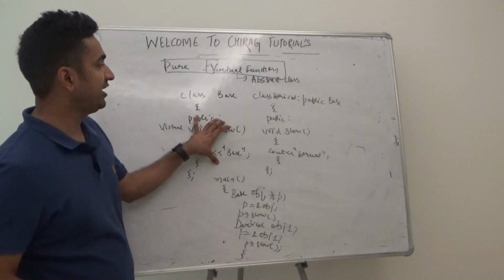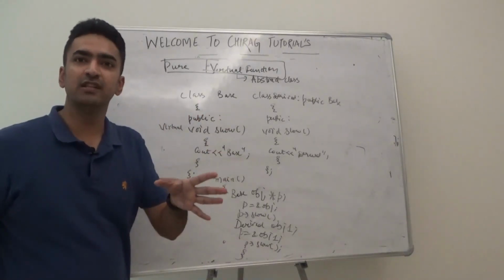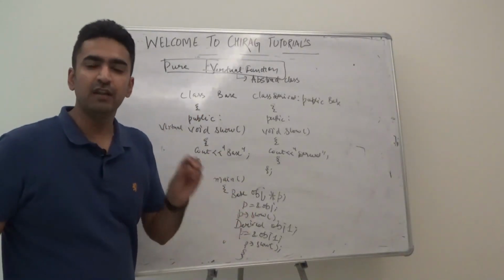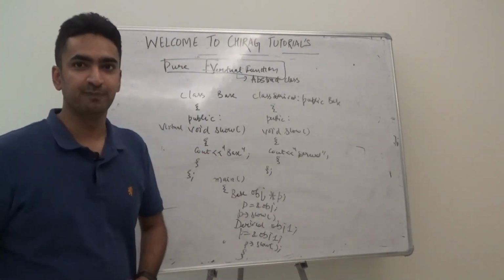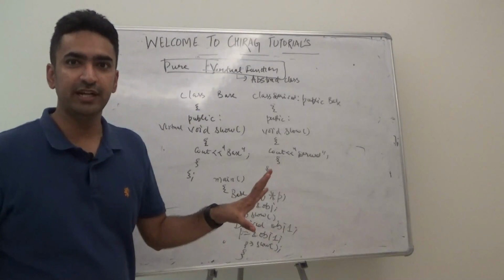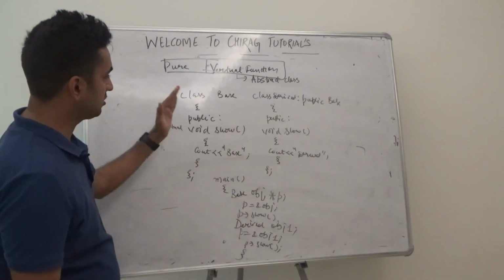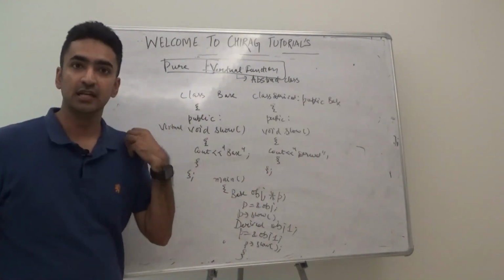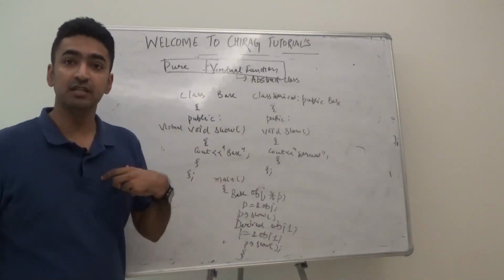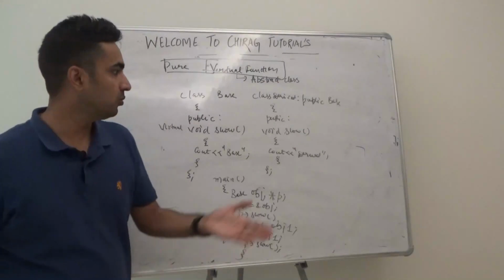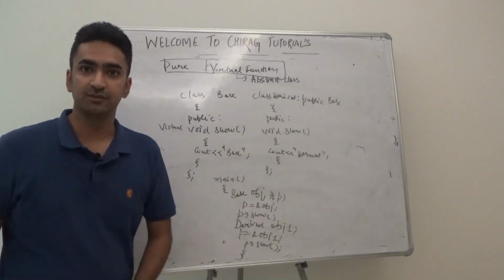If, let's say, this void show is not showing anything, or it's of no use, we will declare it as a pure virtual function by assigning 0 value to it. We don't need to give any definition to it. If it is of no use, we'll just put it as 0. Here we cannot create the object of the base class. It means the only function that should work will be the derived class function.